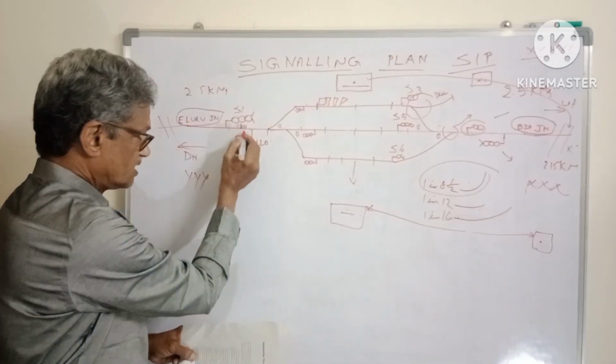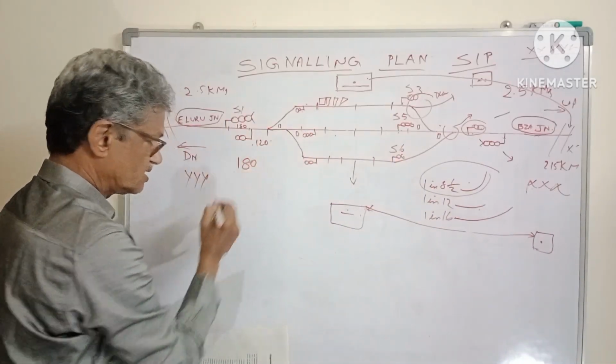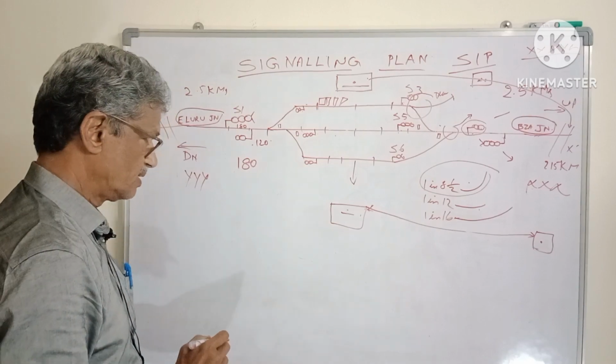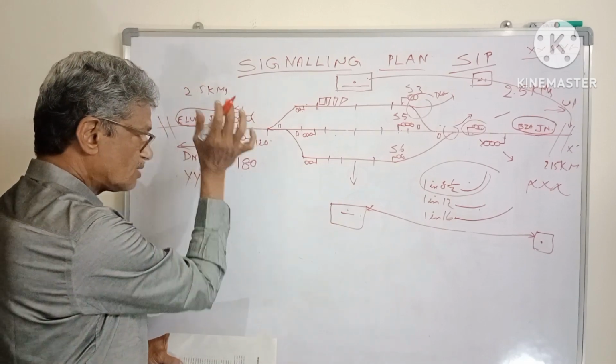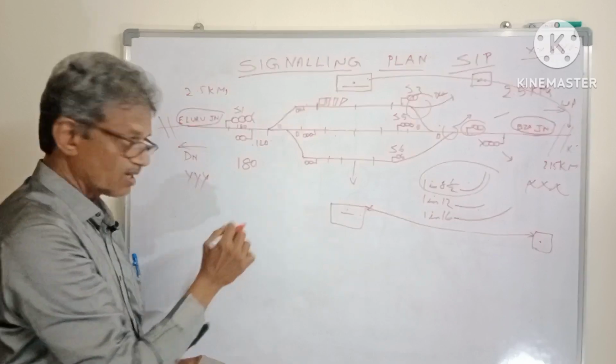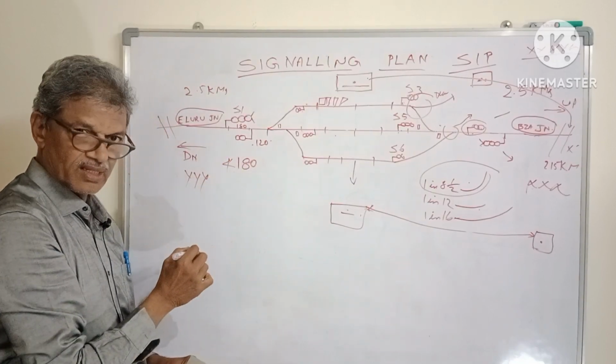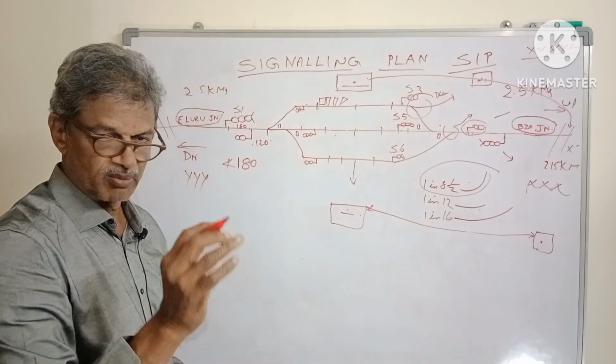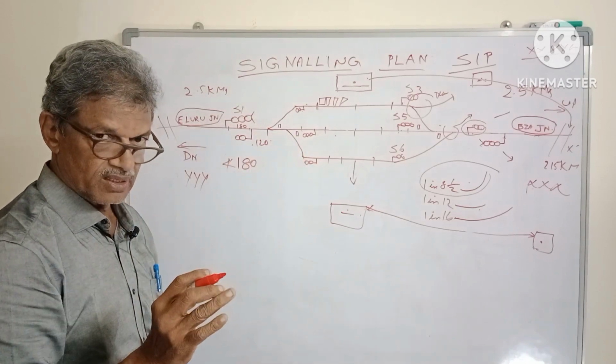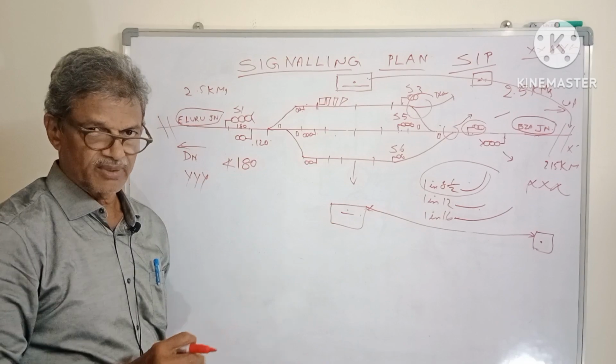For example, 180 meters is mandatory for the block overlap. If it is not possible to maintain 180 meters, it should not be less than 180 meters. It can be more than 180 meters, no problem. Nobody is going to ask you. But it should not be less than 180 meters.